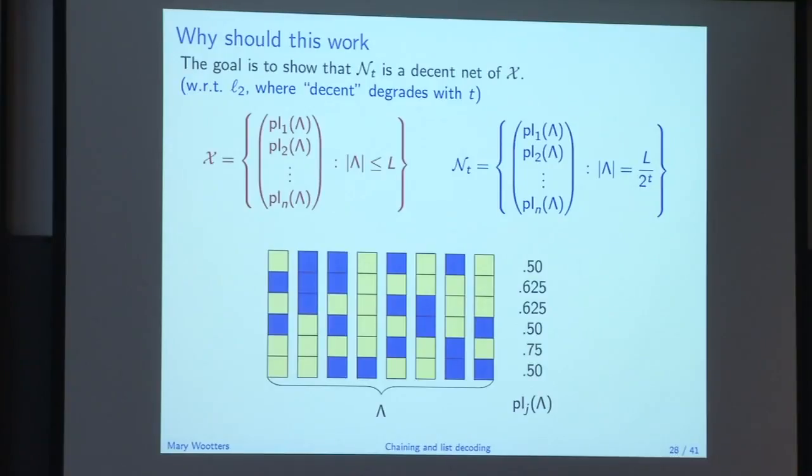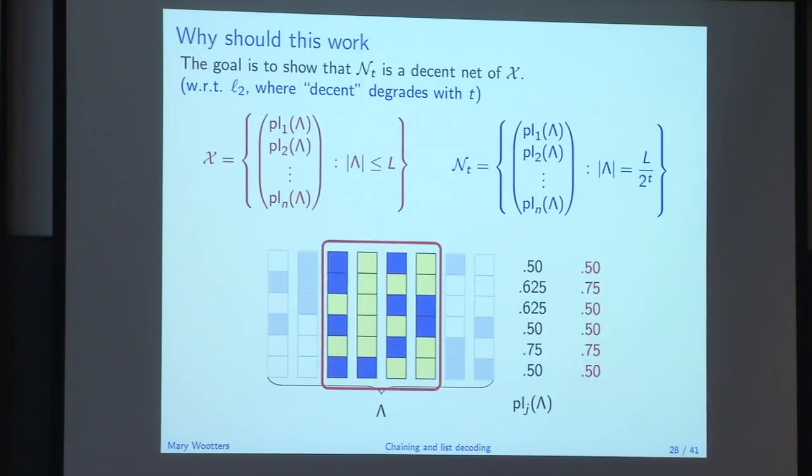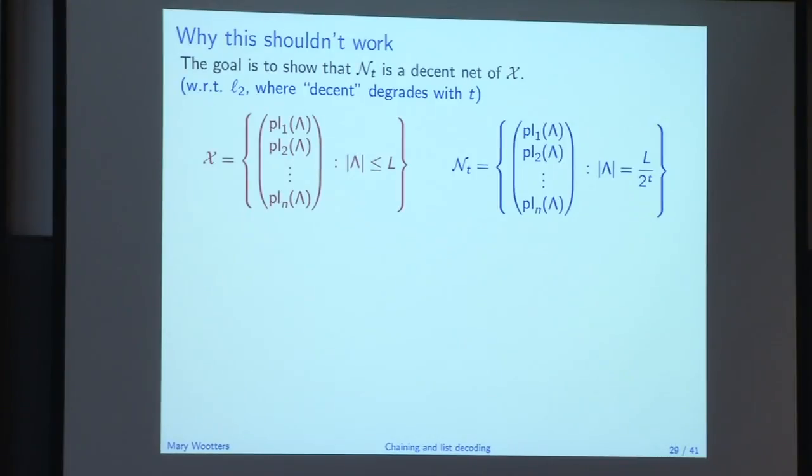Now I want to find a set of half the size so that these vectors stay close to each other. There's one. I picked a random subset, and these numbers all stayed pretty close. The reason is that if I have half yellows in the big set and I take a random set, then I probably have about half yellows in my subset. Then Chernoff bound and we're done. So this seems pretty plausible. That's why this should work.